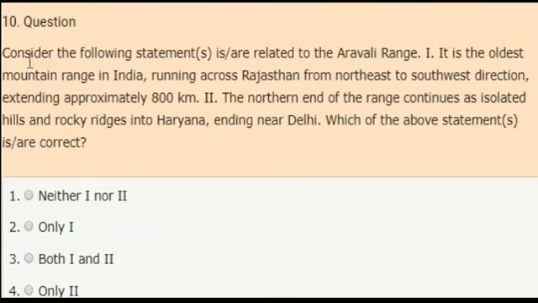Last question. Consider the following statements which are related to the Aravalli range. First statement, it is the oldest mountain range in India, running across Rajasthan from the northeast to southwest direction, extending approximately 800 kilometers. Second statement, the northern end of the range continues as isolated hills and rocky ridges into Haryana, ending near Delhi. So now from the above statements, which statement is correct?